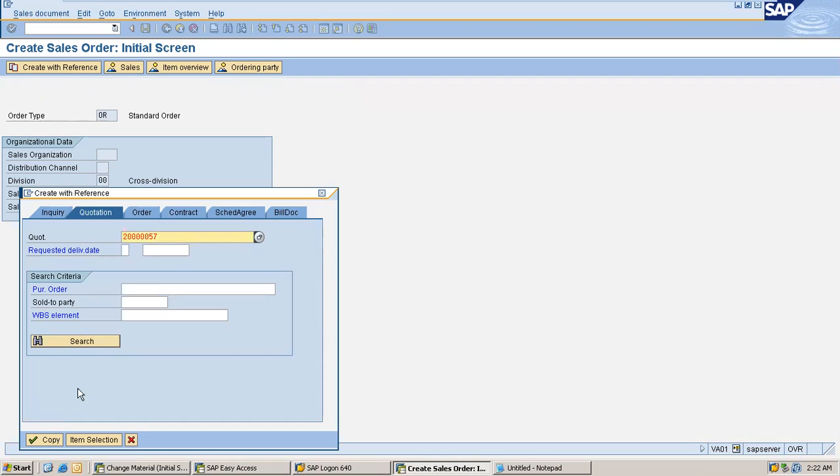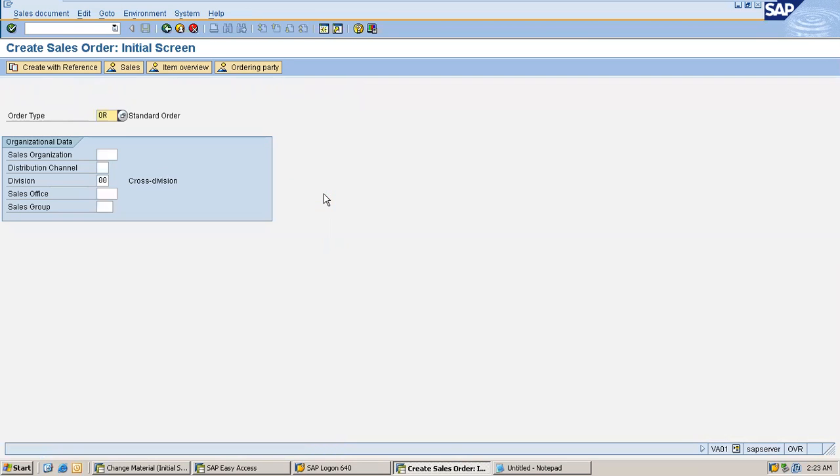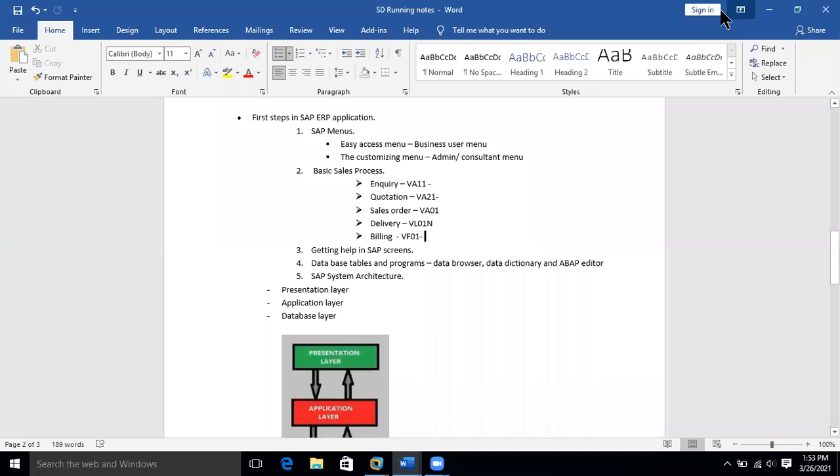Okay, now, so this is how you will have a standard sales process starting from inquiry, quotation, order, delivery, and billing. So SAP uses a separate form for each transaction. So that is what I meant to say here. You will go through this sales process again at the time of configuration. But to know about the basic sales process here, we need to list out all these options here.